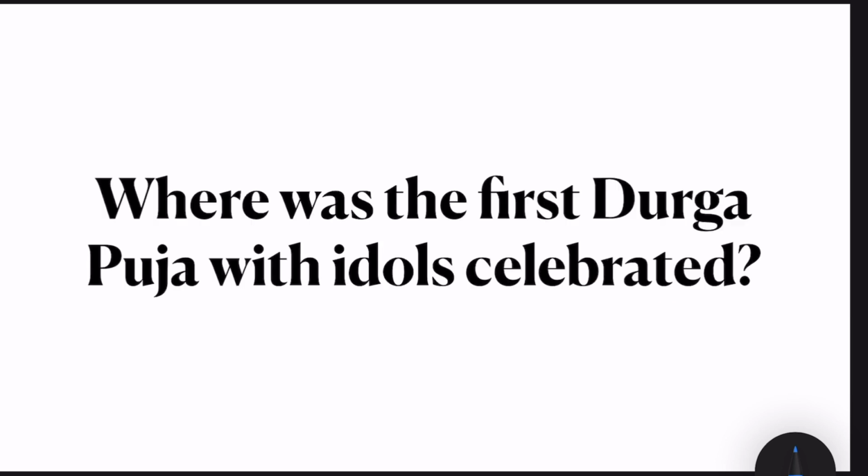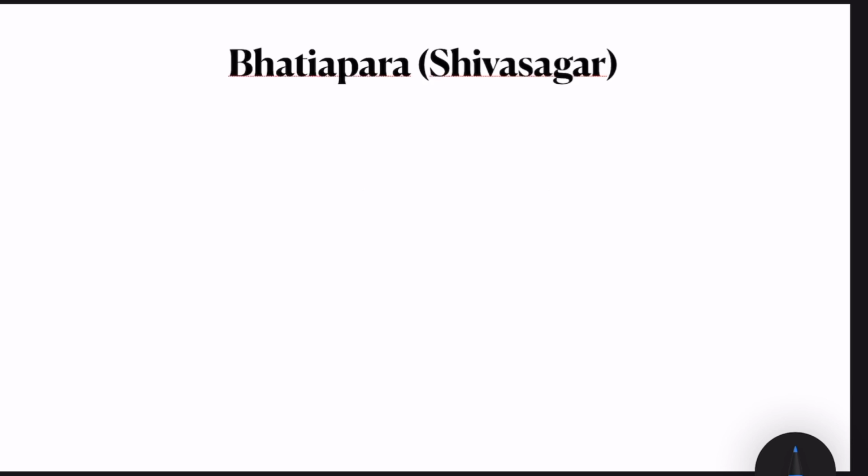Where was the first Durga Puja with idols celebrated? It was in Bhatiapara, present day Sivsagar. And it was during the reign of King Susengpa.